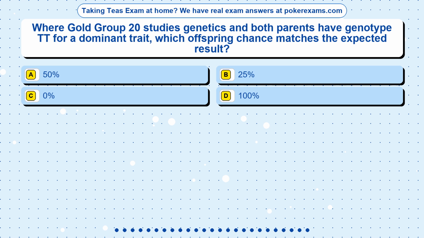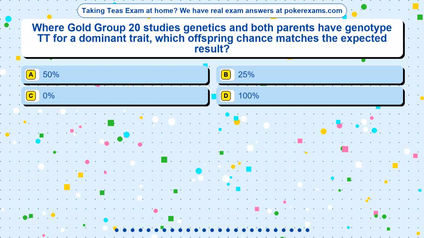Question 18. Where Gold Group 20 studies genetics and both parents have genotype TT for a dominant trait, which offspring chance matches the expected result? Option A, 50%. Option B, 25%. Option C, 0%. Option D, 100%.